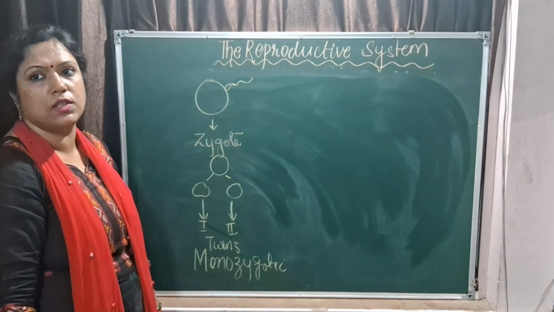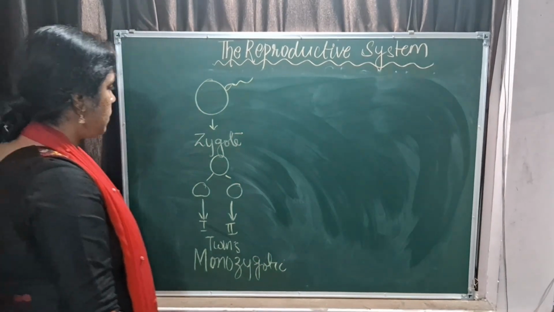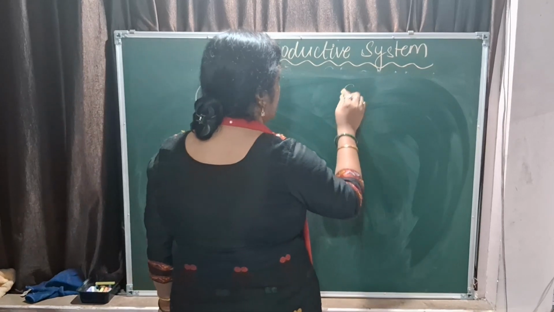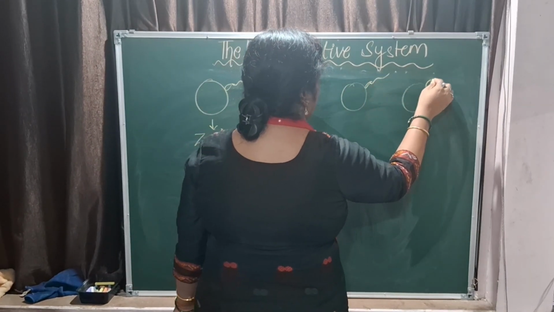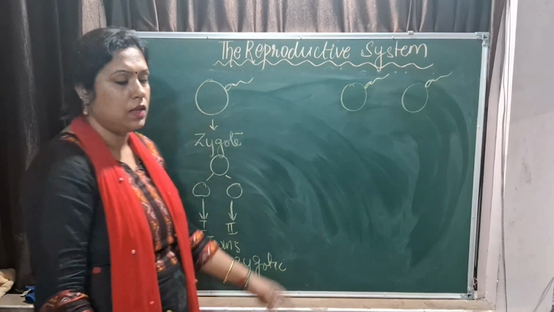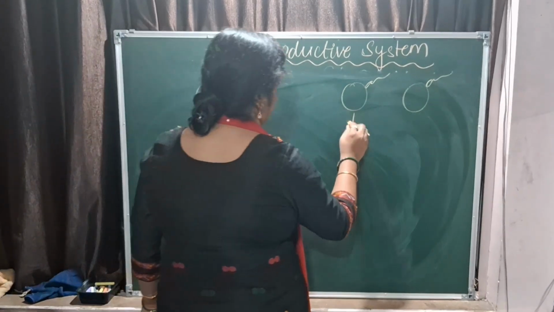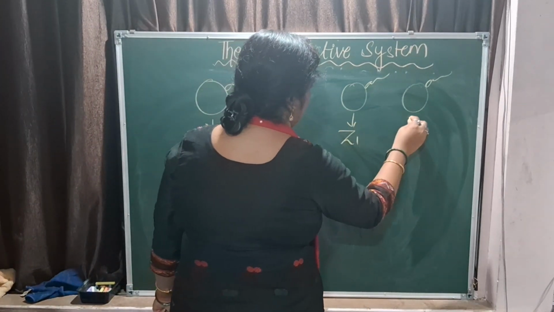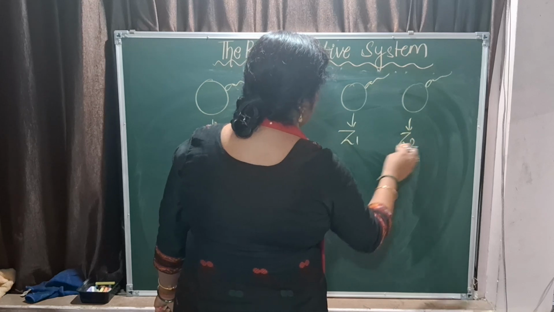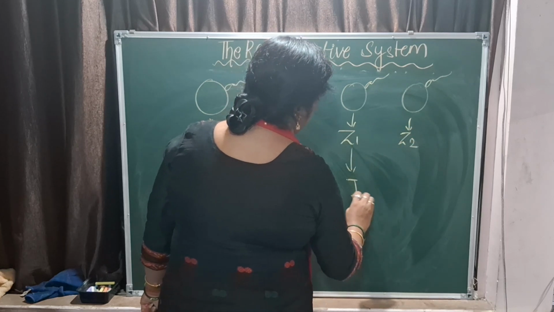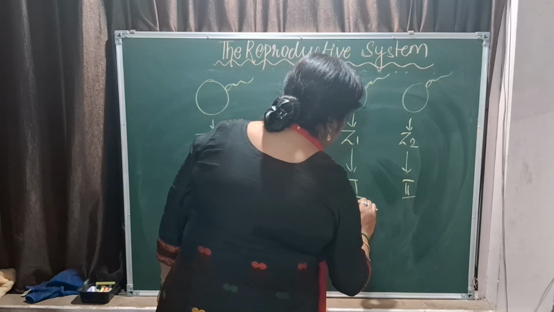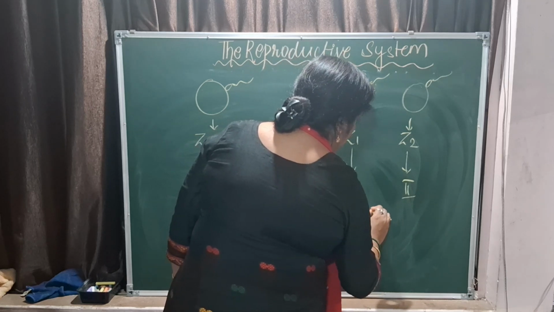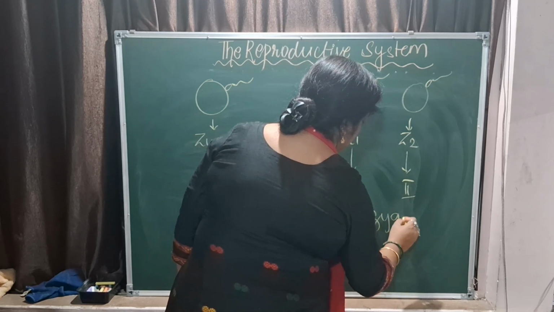Clear? Monozygotic twins. Next, there are 2 eggs formed. Here the mother is super ovulating. 2 eggs are formed, so there will be 2 zygotes formed, zygote 1 and zygote 2. It will develop into baby 1 and baby 2. So these are dizygotic twins.